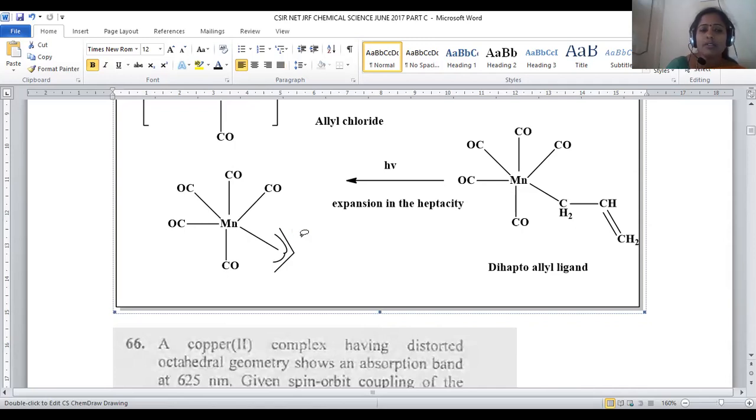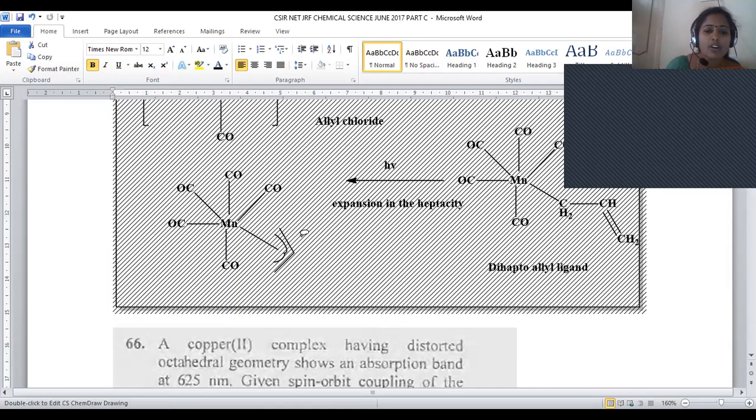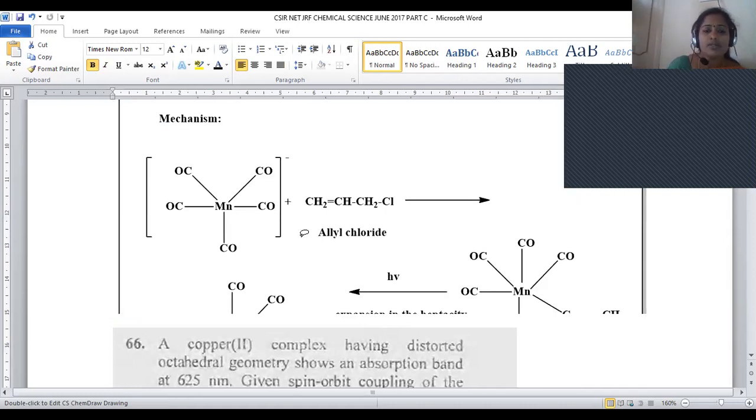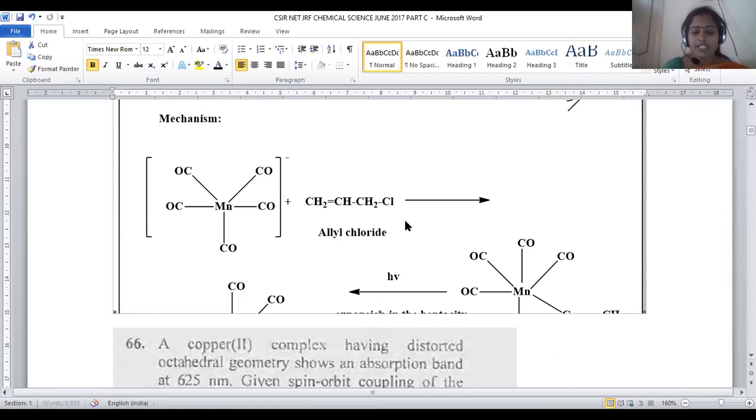Because it should be tetracarbonyl, not pentacarbonyl. So only tetracarbonyl will be there, right? Because the photolysis reaction is carried out, tetracarbonyl will be generated after the reaction. So let us see how the tetracarbonyl group is generated.